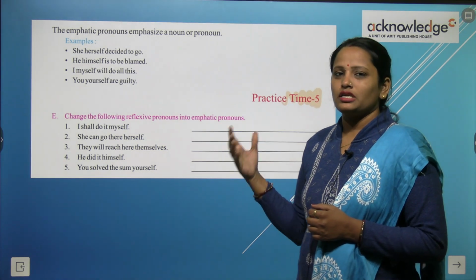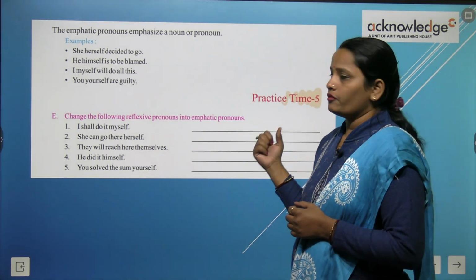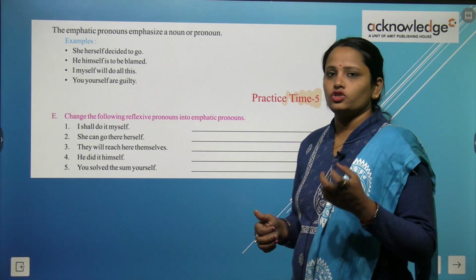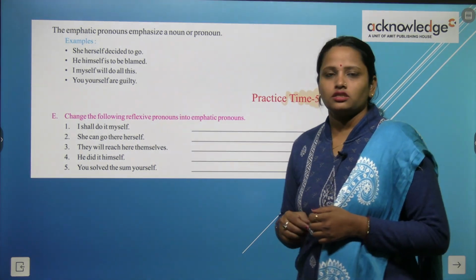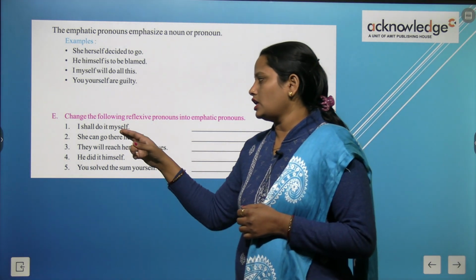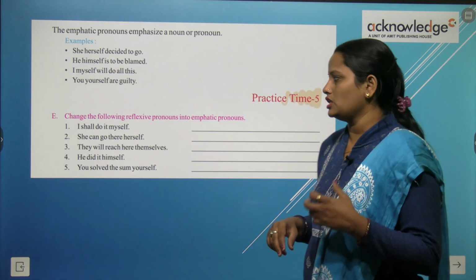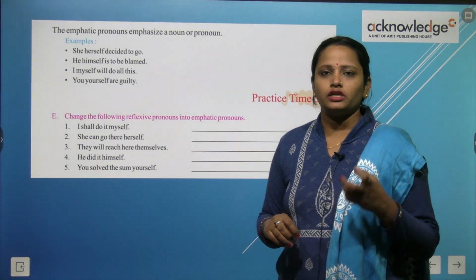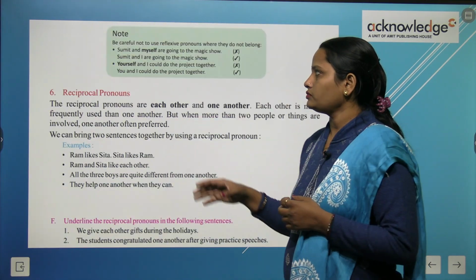अभी हमें क्या करना है, हमें इसे reflexive pronoun को emphatic में change करना है. So I myself will do it. So this is the answer that we are going to write. And she can go there herself. She herself can go there. So ऐसे you have to complete the rest of the exercise.